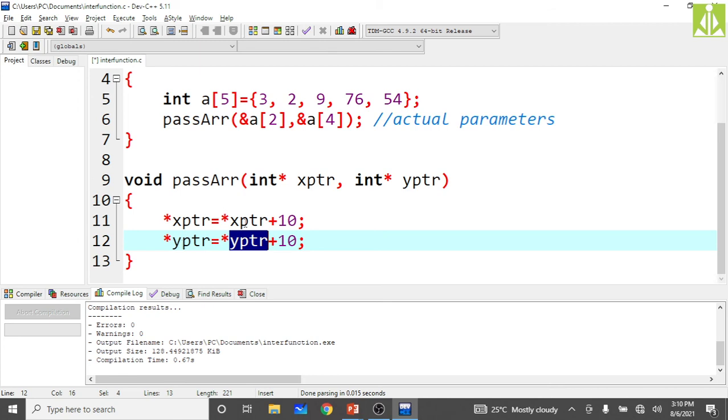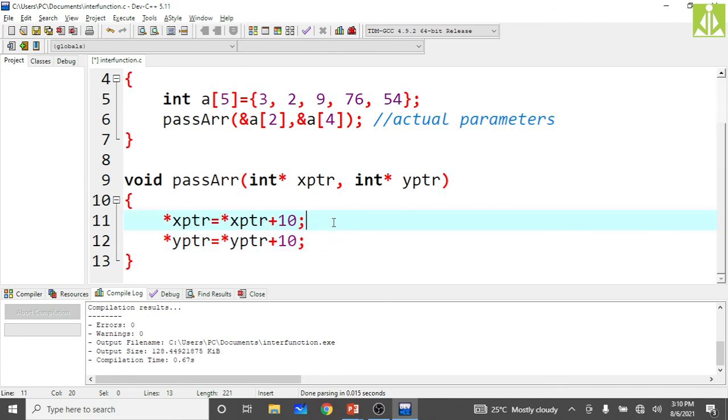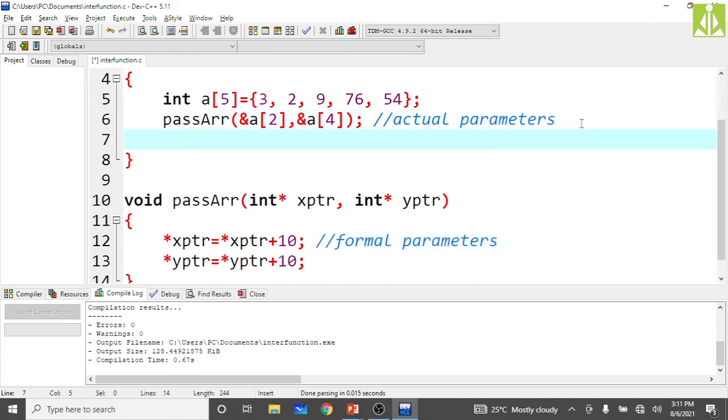So indirectly, whatever changes you are doing to the formal parameters, you can see inside the actual parameters.